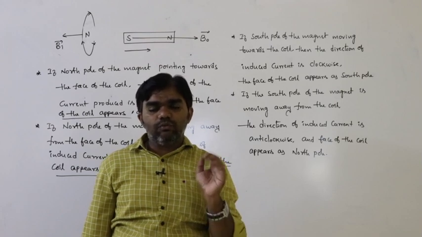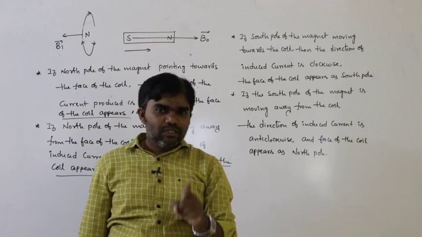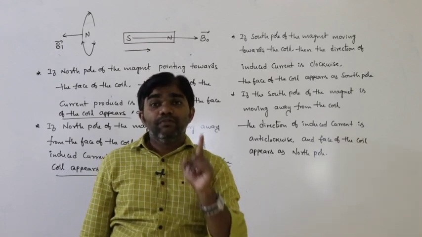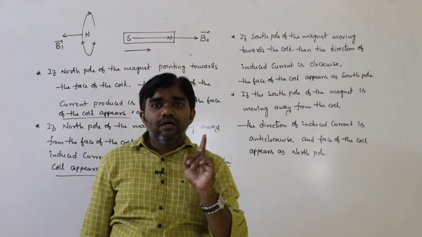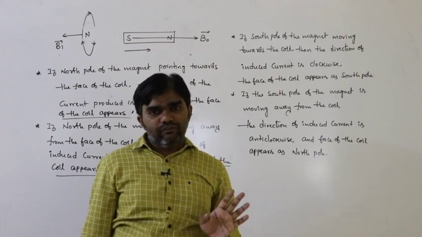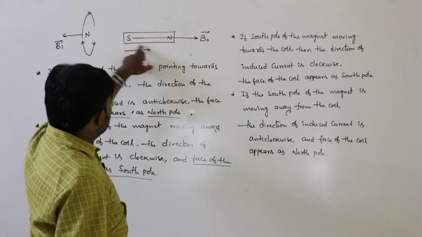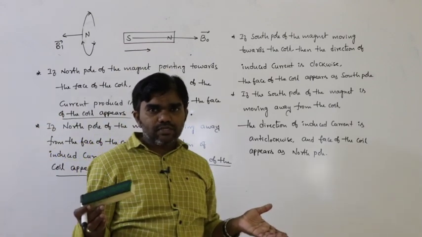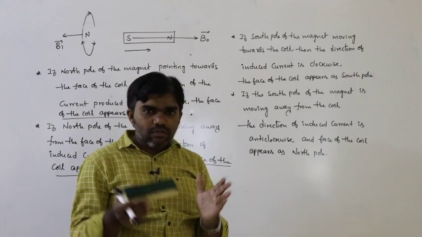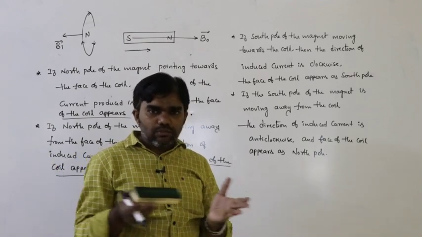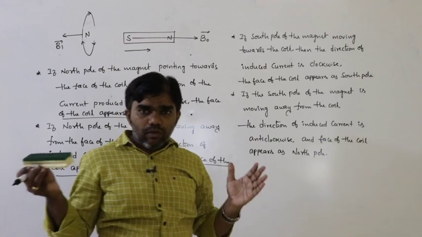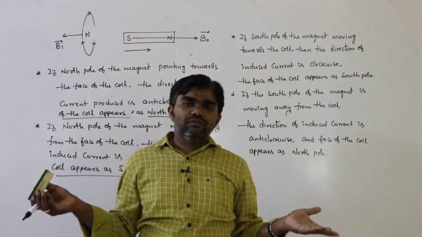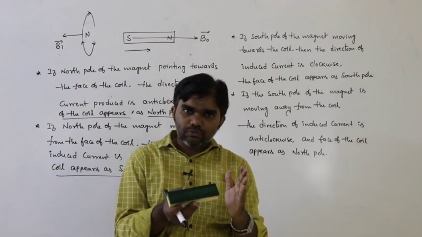Lenz's law depends only on the word opposition. So induced current causes opposition to the original magnetic field. So that means here, moving towards or away. The simple way to understand is, it does not come very close, it does not move very far away from each other. While moving towards each other, there is opposition. While moving away, attraction.